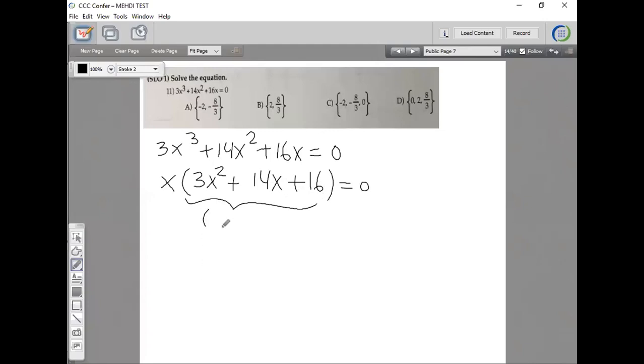Now I need to see if I can factor this. I'm going to open two parentheses. That's a trinomial. For 3x squared, it would be x and x, obviously, right? I can use the trial and error method. For 3, I'm going to put 3x and 1x. So you're looking for two numbers that, when you multiply them together, give you 16. But when we multiply the two closest terms and two furthest terms, they should add up to 14x.